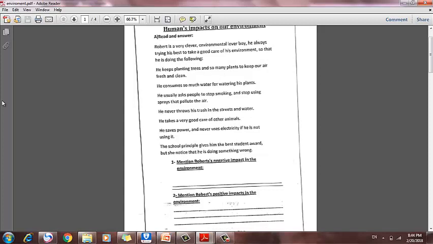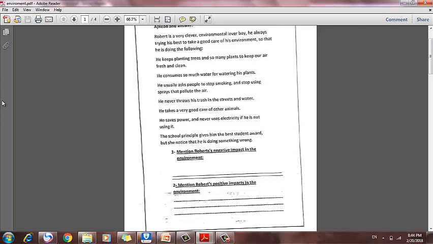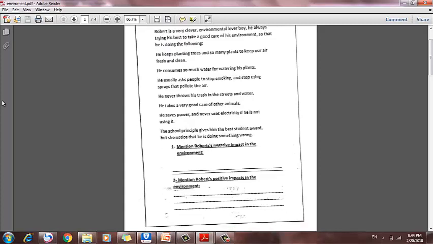He usually asks people to stop smoking and stop using sprays that pollute the air. He never throws his trash in the street and water. He takes very good care of other animals. He saves power and never uses electricity if he is not using it. The school principal gives him the best student award, but she noticed that he is doing something wrong. Mention Robert's negative impact on the environment.